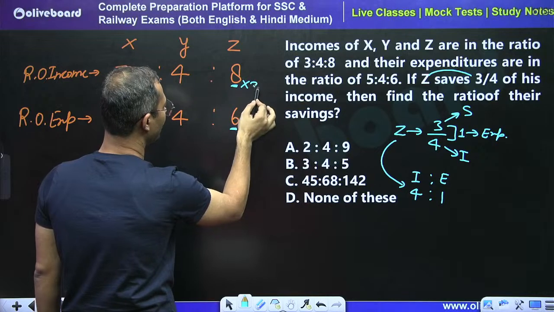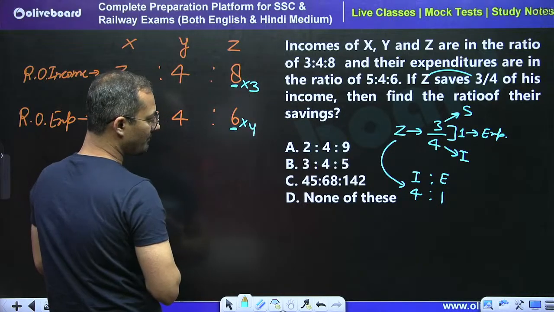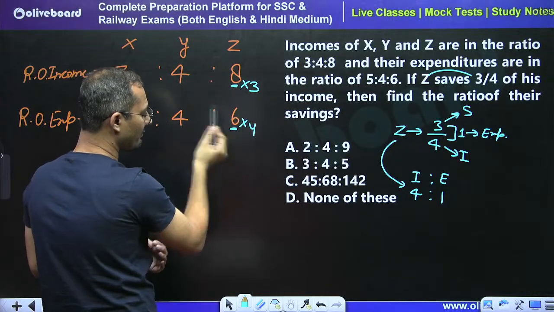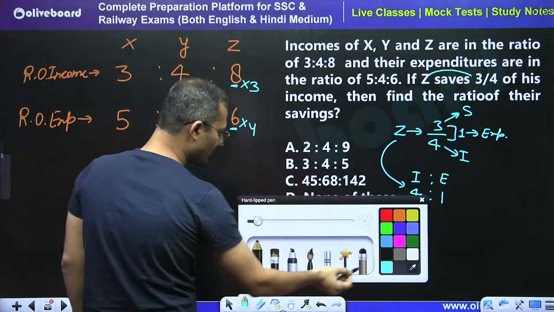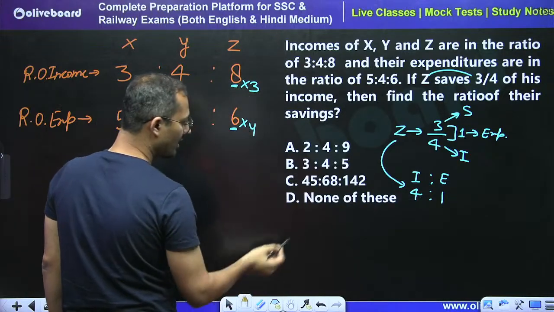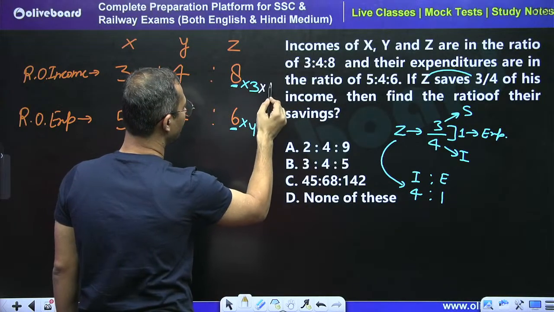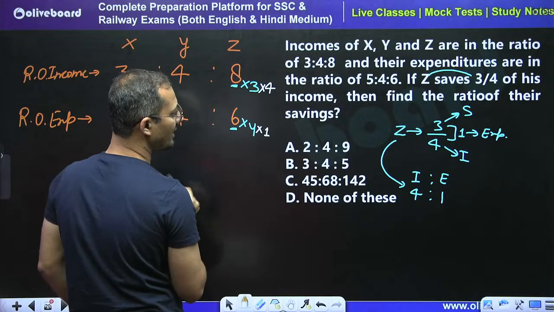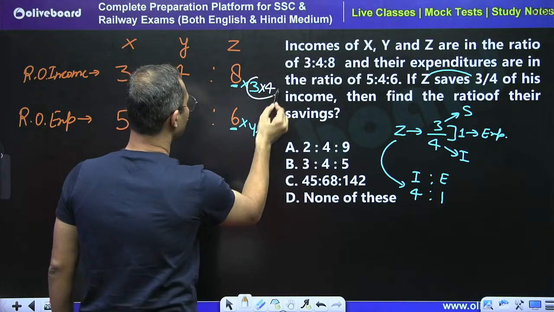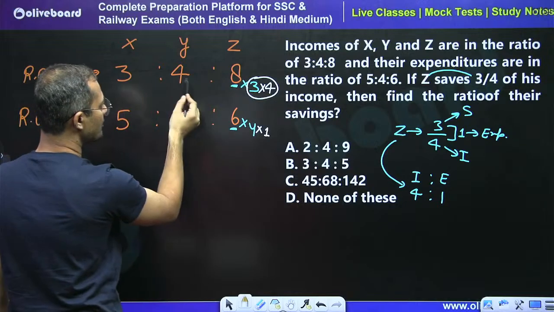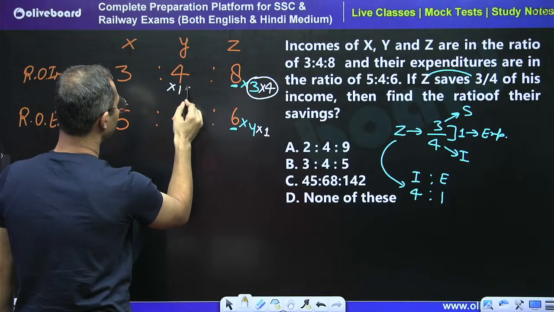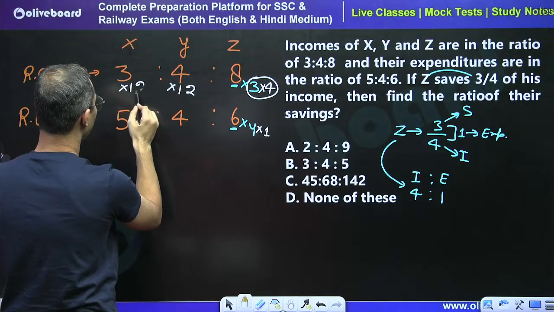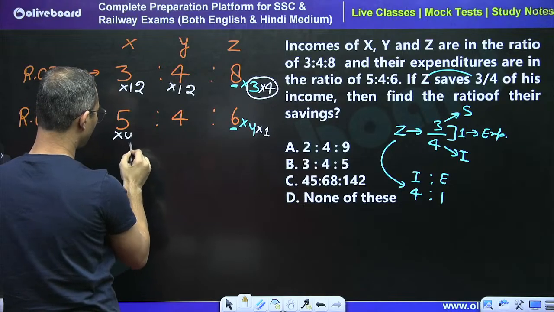Just multiply here by 3, multiply here by 4. So it will become 24, and it will also become 24. So we take 4 units of income and 1 unit of expenditure. So in the first ratio we have to multiply by 12, in the second we have to multiply only by 4.